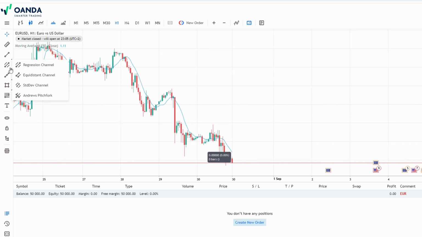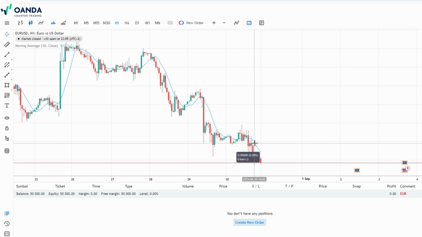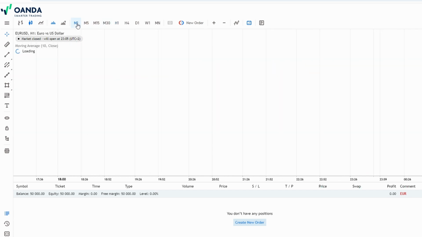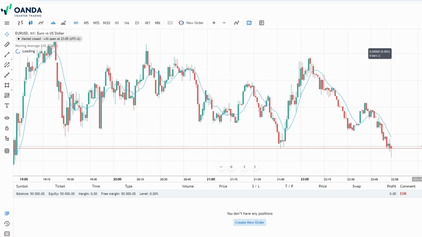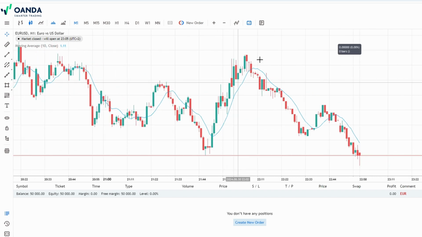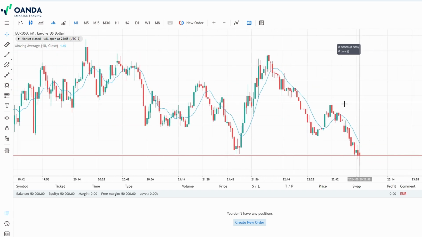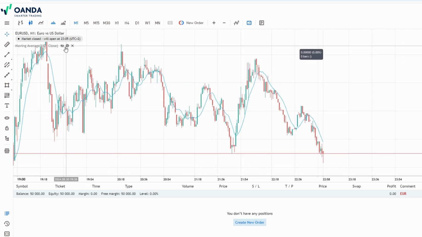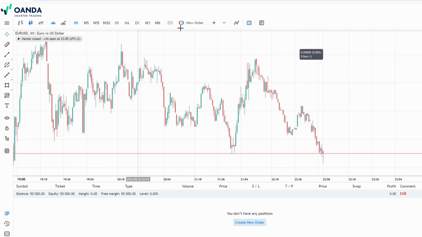Trend lines help you visualize the direction of the market, whether it's moving up, down, or sideways. A trend line is simply a line you draw connecting a series of higher lows in an uptrend or lower highs in a downtrend. This can give you a good indication of where the market might go if the trend continues. Fibonacci retracements, on the other hand, are a bit more complex but very useful for identifying potential reversal levels.